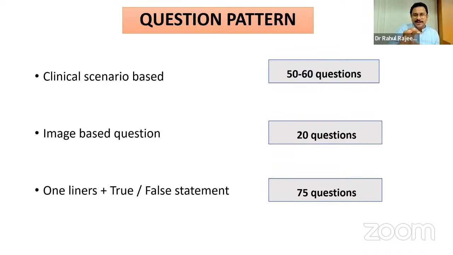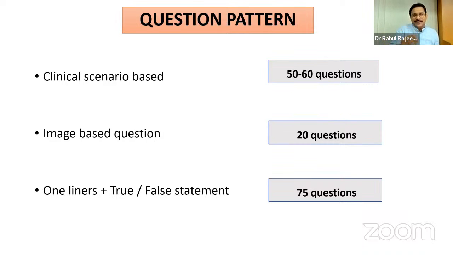Now coming to this scenario base, what Dr. Karthik means by one-liners is that the question might be based on a single point. They might have made it into 3-4 lines, but eventually it's based on a single line. For example, cuticular telangiectasias are seen in SLE. That is a one-liner point.